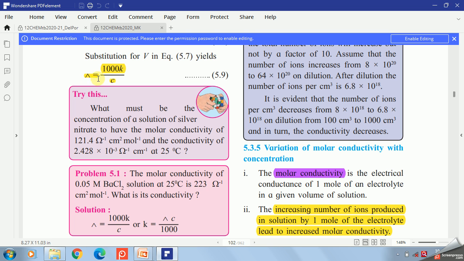Molar conductivity lambda is equal to 1000 into K divided by C, or we can rearrange the same formula as K is equal to lambda into C divided by 1000. Lambda is molar conductivity, given as 223 ohm inverse centimeter square per mole. C is the concentration, here 0.05 molar, divided by 1000. Substitute the values and calculate the answer.